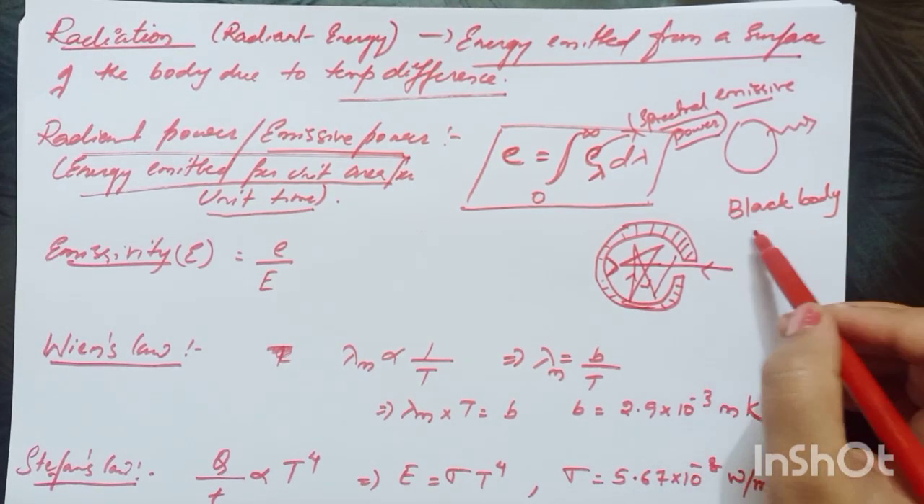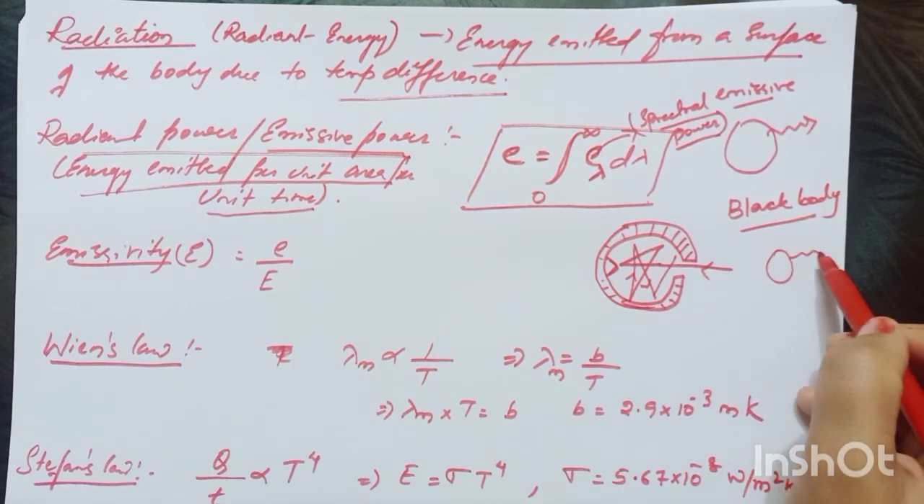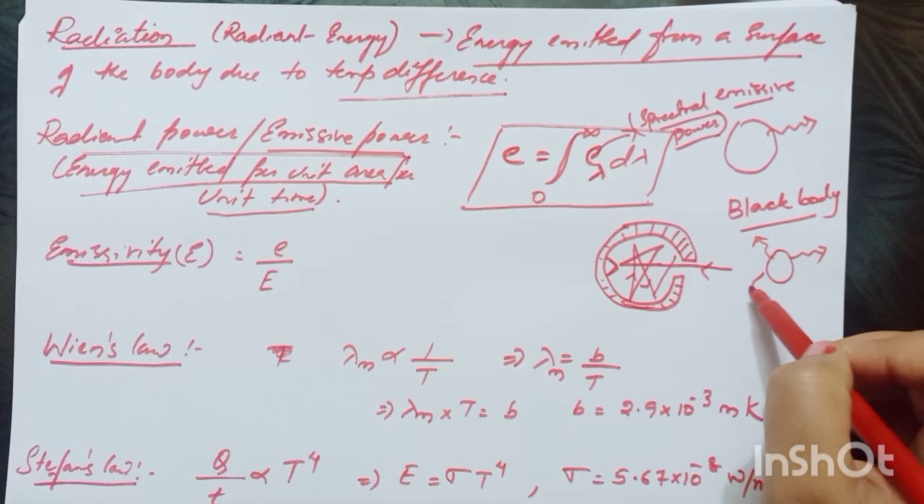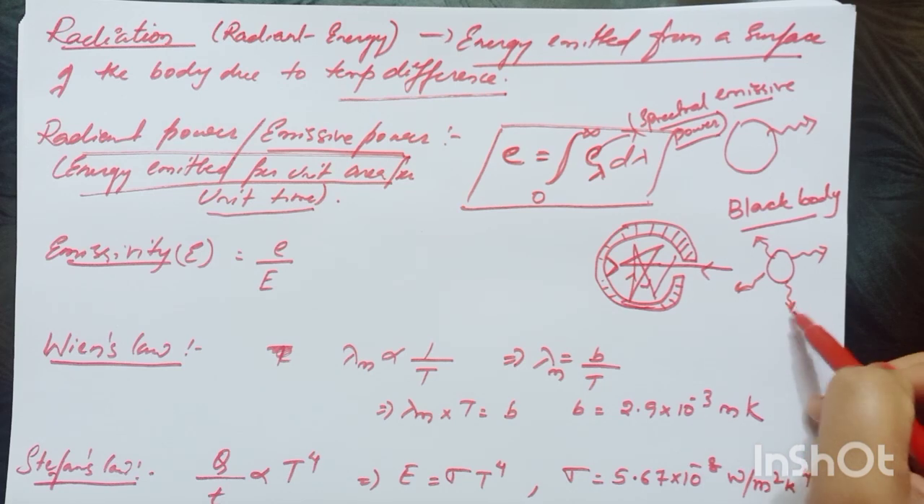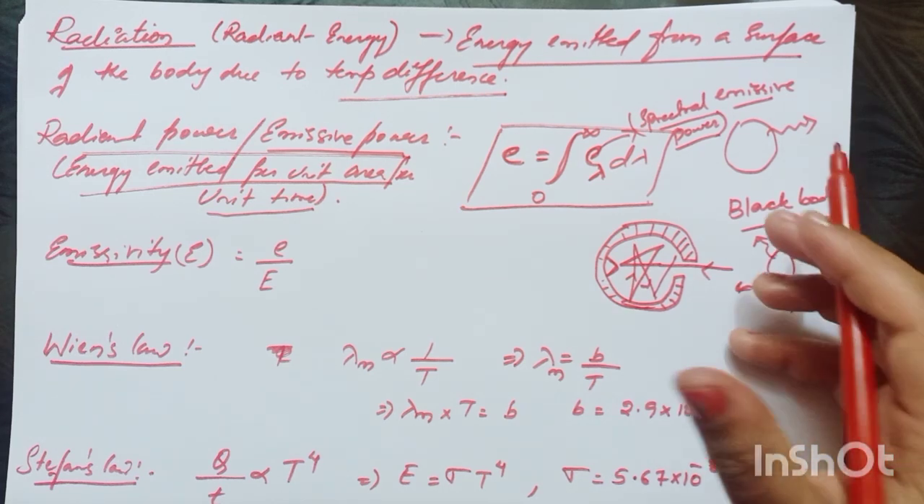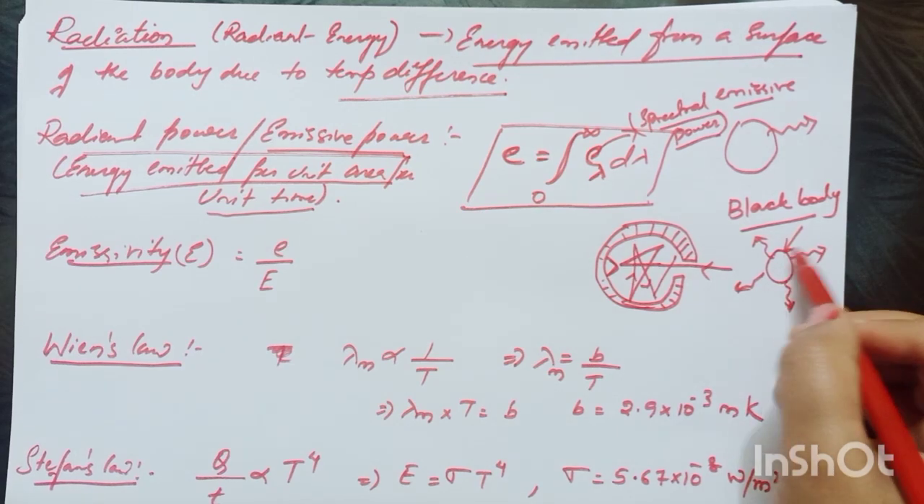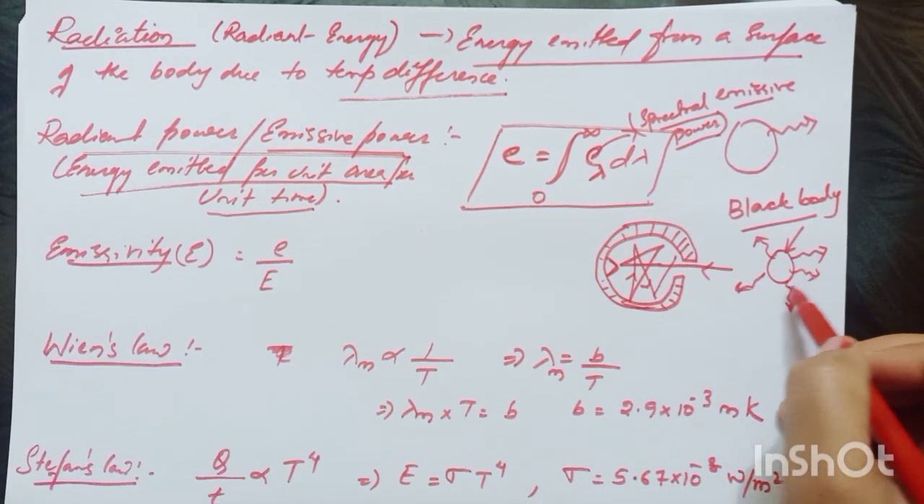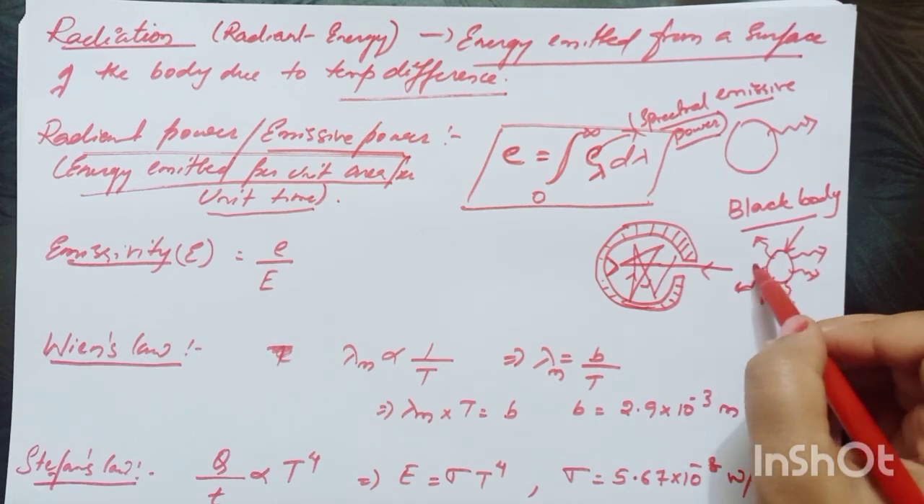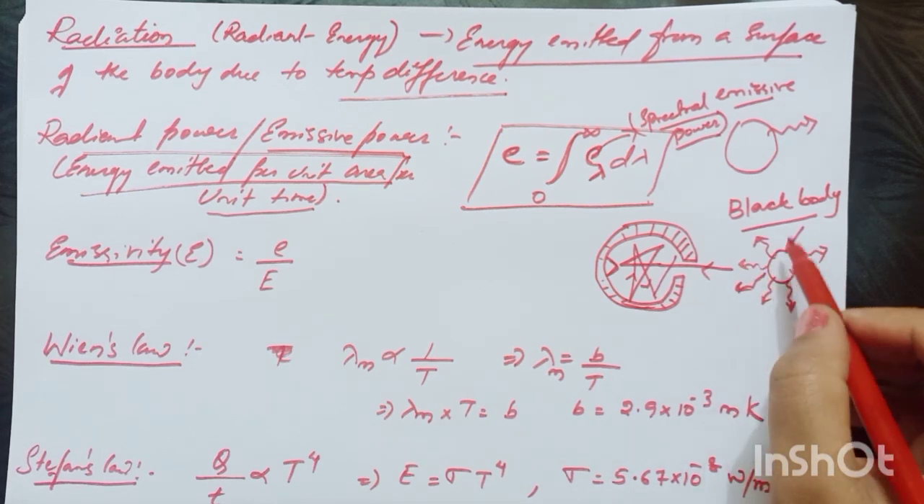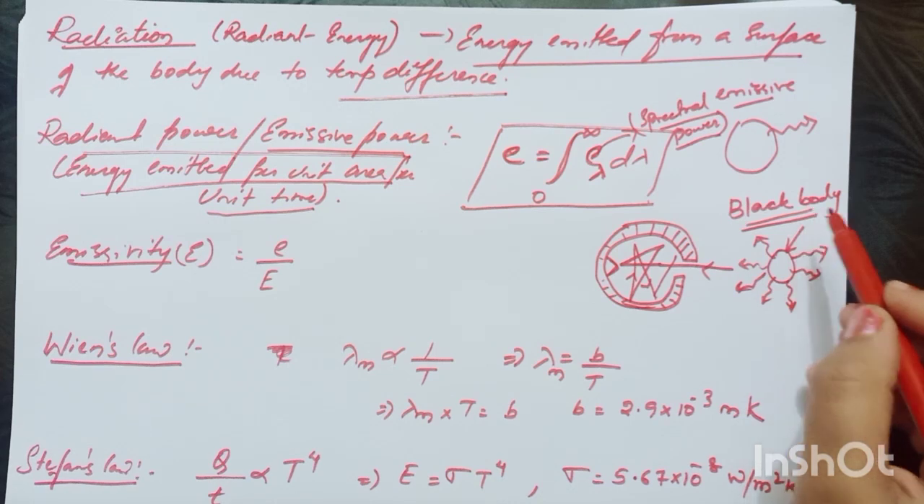It is the body which can emit maximum energy from its surface. So what is a black body or a perfect black body? It is a body which absorbs all the amount of radiation incident on it. So the amount of radiation incident on it, it absorbs it all and then slowly emits it, and the maximum amount of energy radiated is only by a perfect black body.